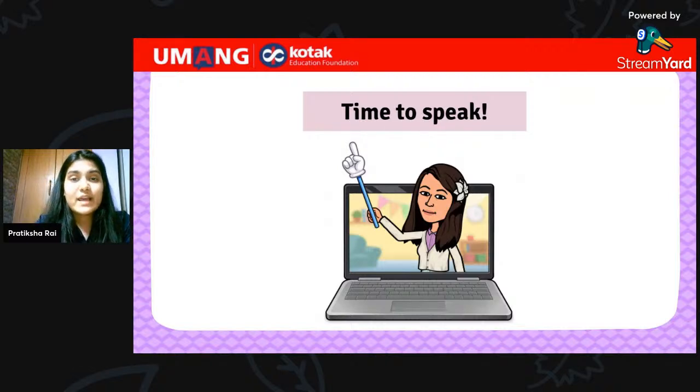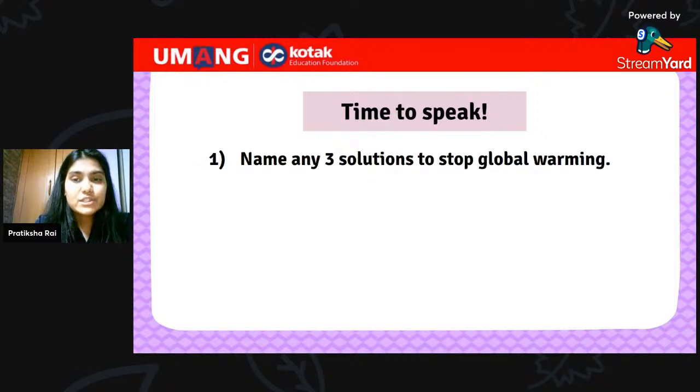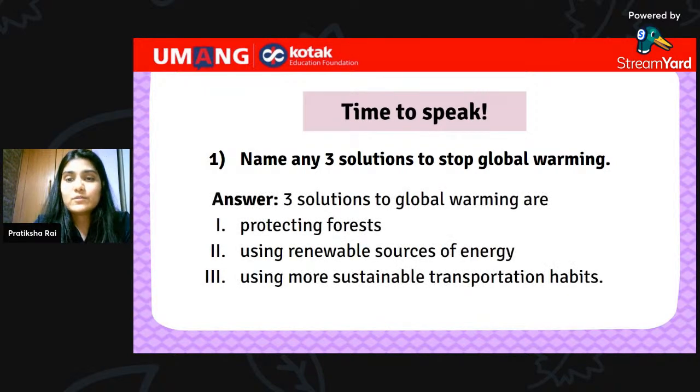Let's look at the first question that I have for you. Name any 3 solutions to stop global warming or to reduce global warming. We have read this, right? We've just done this. Think about it and carefully type down all the ways in which you can stop global warming. It can be on a country level or at your personal level. All of y'all, quickly type it in the chat box. Yes, so let's look at what you all have written. 3 solutions to global warming are protecting forests, using renewable sources of energy, and also sustainable transportation habits. That's right.